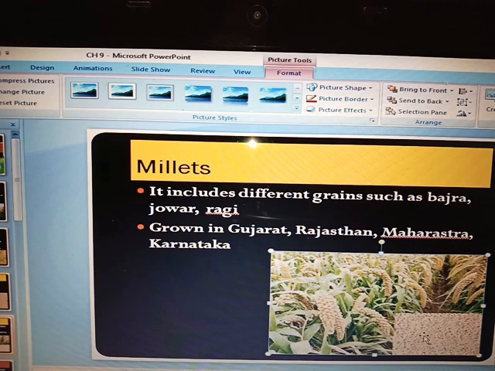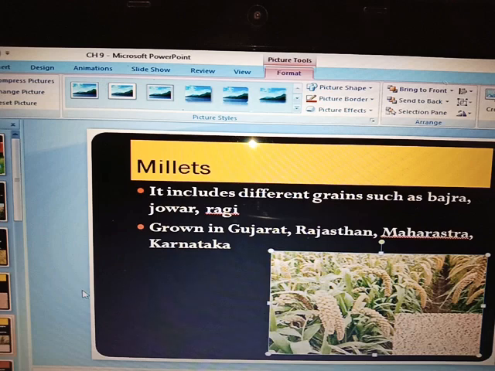So yes, millets include bajra, jowar, ragi. They are the grain materials. These millets are also used in food grains, everyday food. People are feeding it. Now these are grown in some of the areas such as Gujarat, Rajasthan, Maharashtra, Karnataka.